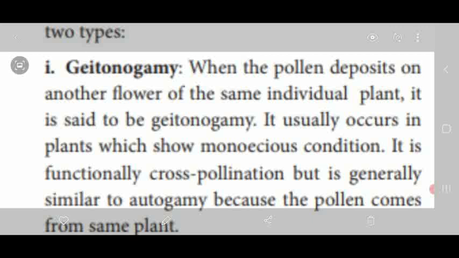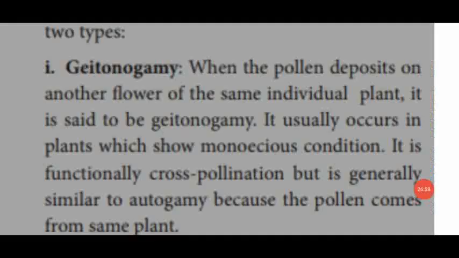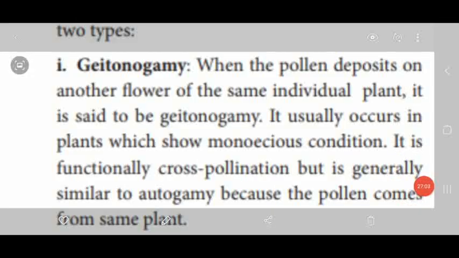What is monoecious condition? So monoecious, dioecious. You already studied in 11th standard. Dear students, in monoecious condition, the geitonogamy type of cross-pollination takes place in plants. What is monoecious condition?